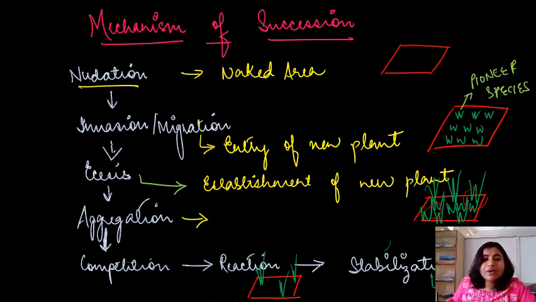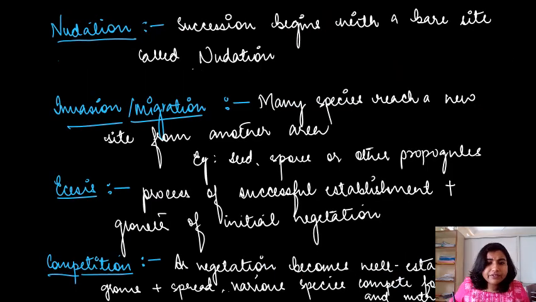And stabilization means what? Those successful species which survive after competition establish a very stable community, right? So that is all about the mechanism of succession. Here I have defined every point. You can see here nudation. Nudation means succession begins with a bare site. Bare means those sites which do not have any kind of living organism. So the point to be noted is bare site. The site does not contain any kind of living organism. It is totally free, right? Totally naked, you can say.